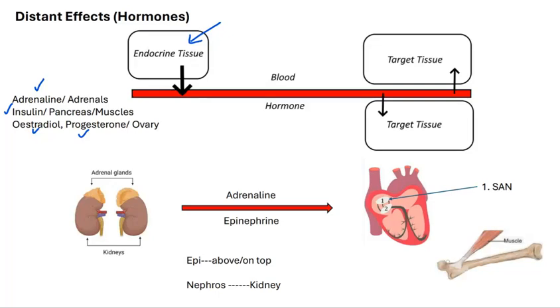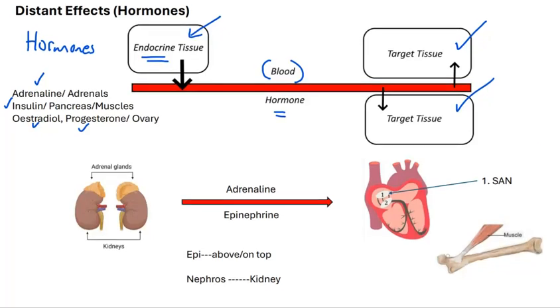So back to this then, our ligands are hormones. And by definition, hormones are produced in endocrine glands. They travel through the blood and have an effect on what is called a target tissue. Now, one of the emerging features of these hormones is that they often have multiple effects on a target tissue, and they can also target a number of different tissues. As mentioned, in this example we're going to be looking at the hormone called adrenaline.